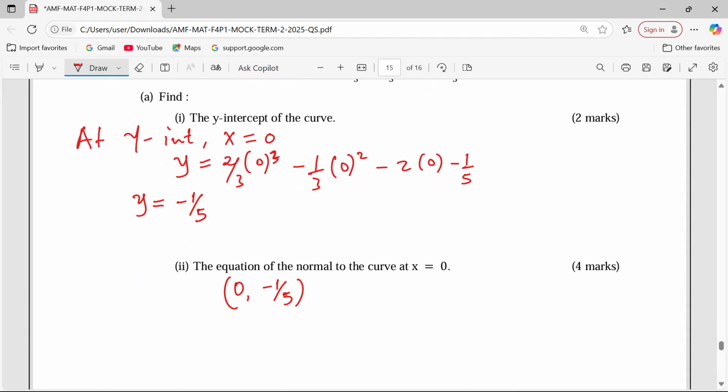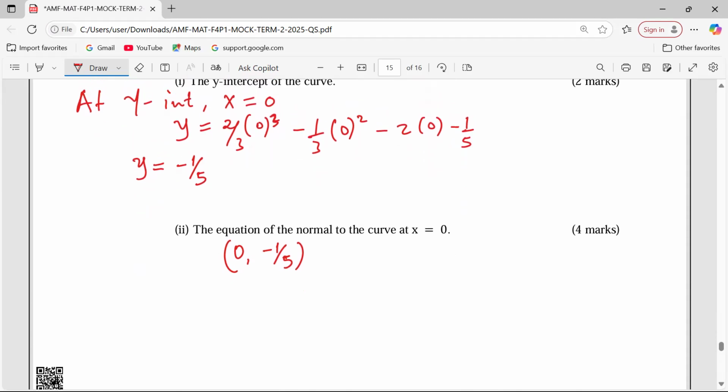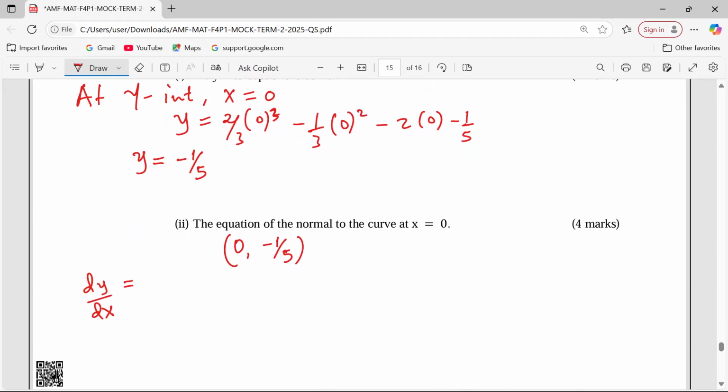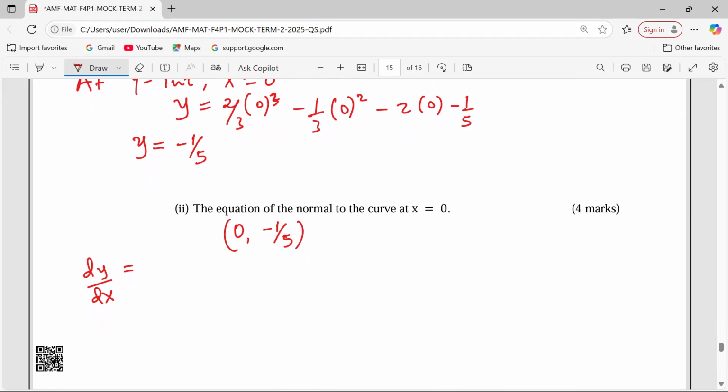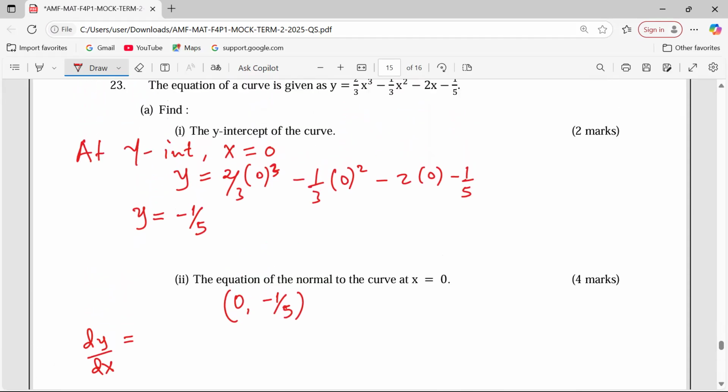So we're supposed to say this, that we need the gradient function of this particular curve. What is the gradient function of the particular curve? Gradient function shall be the differentiated function, dy dx. We differentiate to get gradient function.